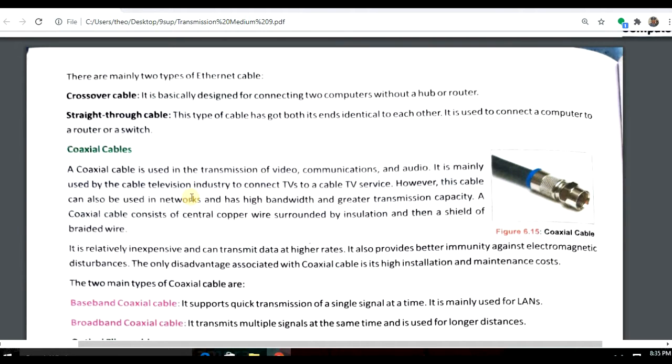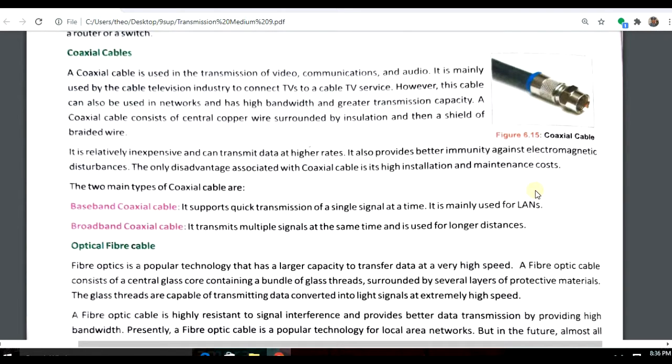Another one is coaxial cable. This one is a coaxial cable. You have seen it at your home. Whenever you have a connection with a cable operator with a dish, you use this type of wire. It is a thick copper wire covered with a hard plastic, then covered with a wire mesh, and then covered with a plastic cover, and it is connected with the PC or with the switch. There are basically two types of coaxial cable, one is baseband, another one is broadband.